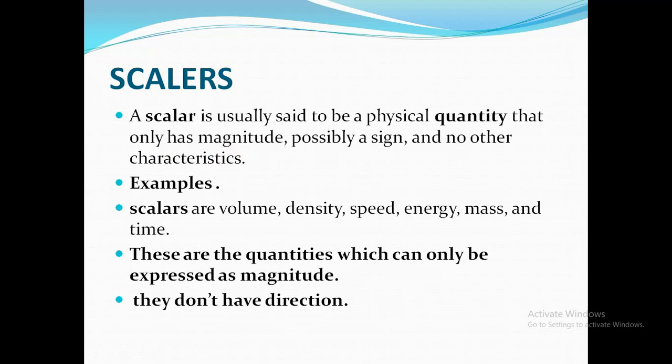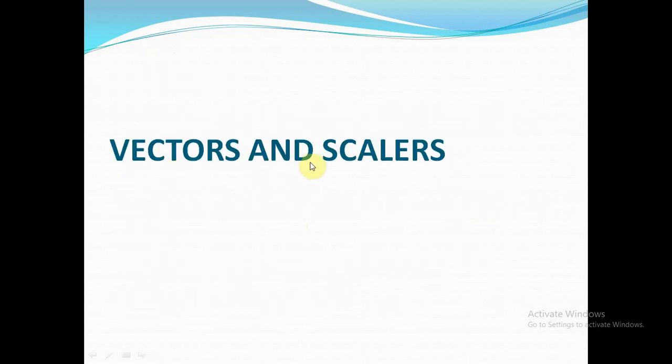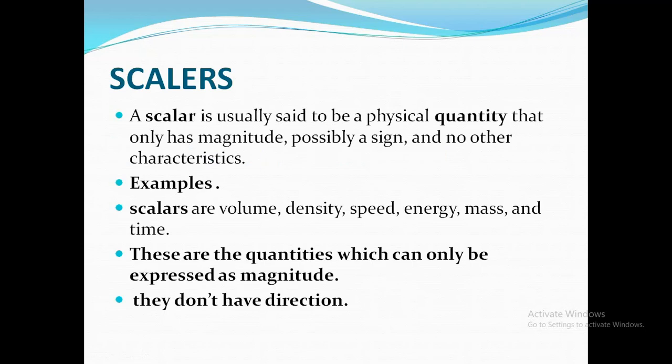velocity, speed, time, mass, energy, volume. These are all physical quantities. And physical quantities could be of two types, vectors and scalars. What quantities are vectors and what quantities are scalars? Today, this is our main idea of discussion. First of all, we will describe scalars.